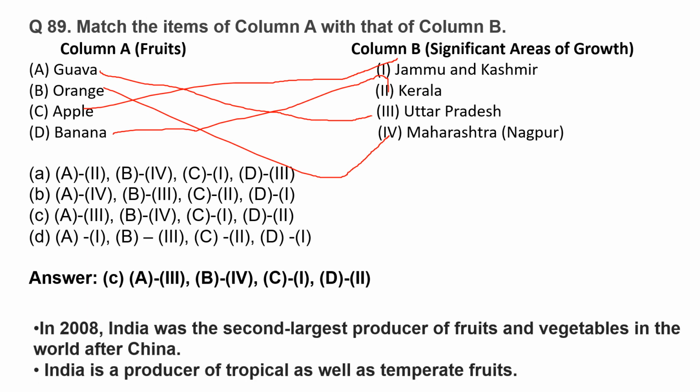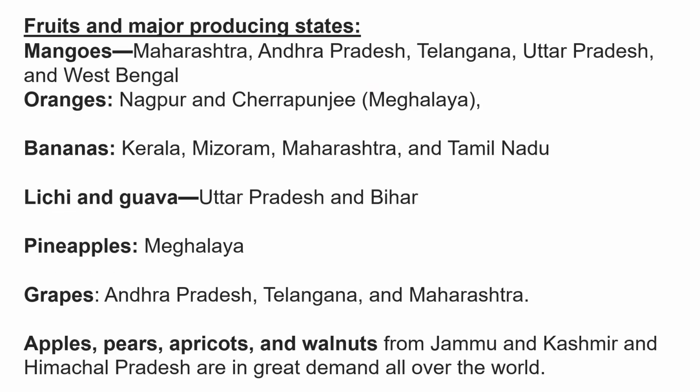In 2008, India was the second largest producer of fruits and vegetables in the world after China. India is a producer of tropical as well as temperate fruits. Let us see the fruits and major producing states. Mangoes, Maharashtra, Andhra Pradesh, Telangana, Uttar Pradesh and West Bengal. Oranges, Nagpur and Cherrapunji, Meghalaya.